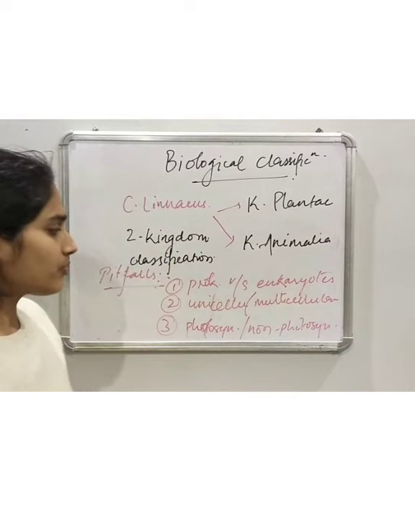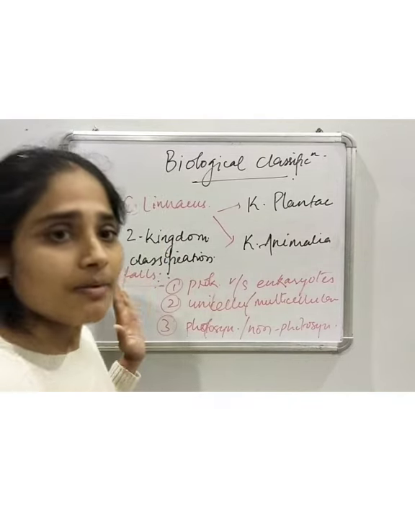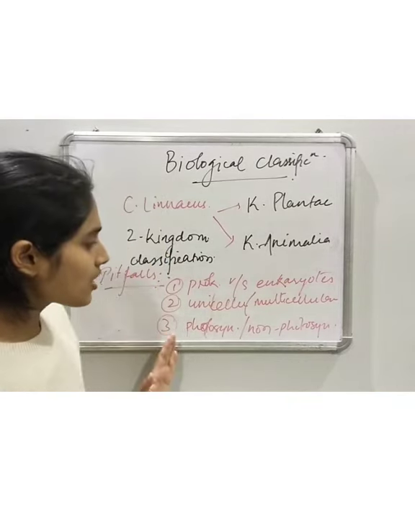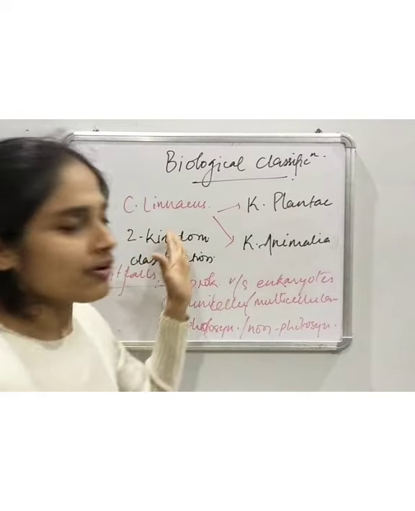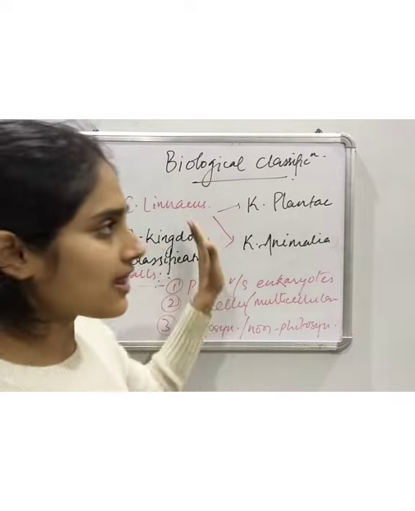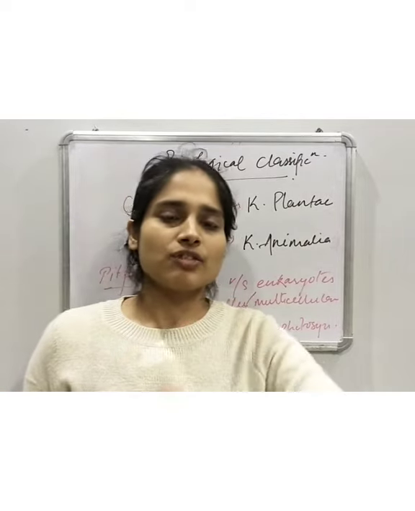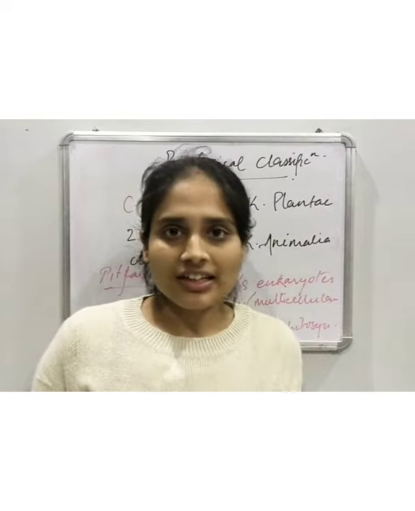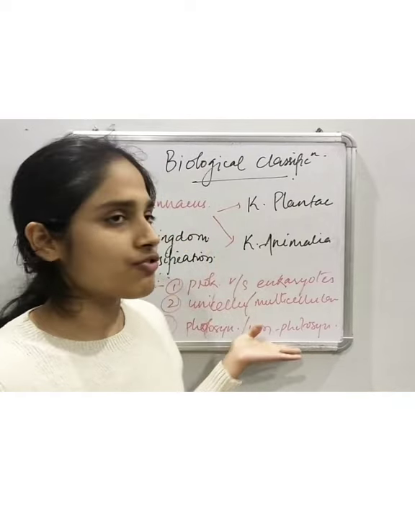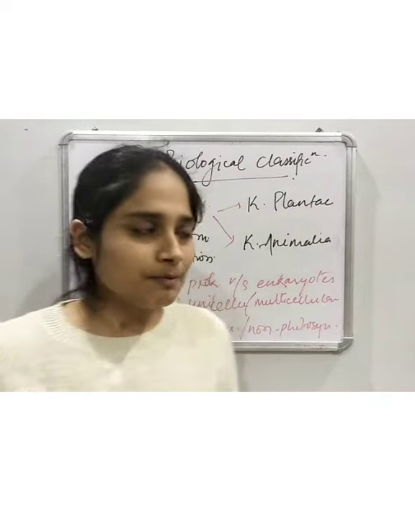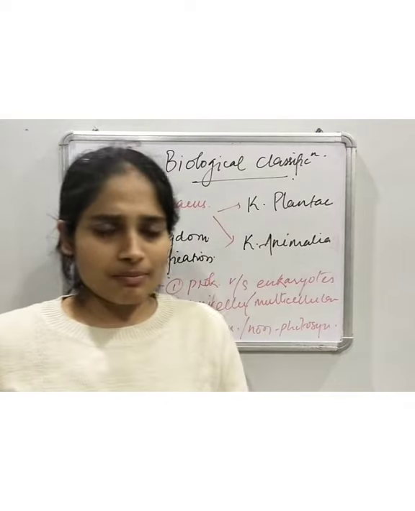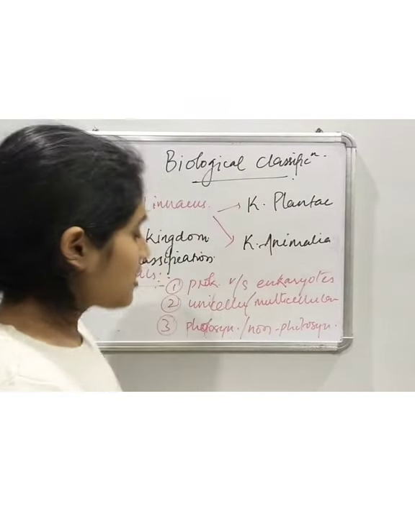So these three are the major pitfalls which led to the failure of this two kingdom classification. And then this two kingdom classification was overtaken by another classification which was proposed by R.H. Whittaker and which was widely accepted. That is the 5 kingdom classification.